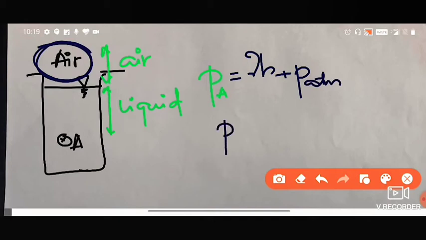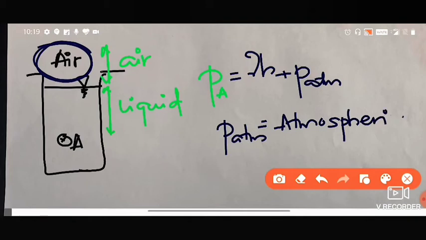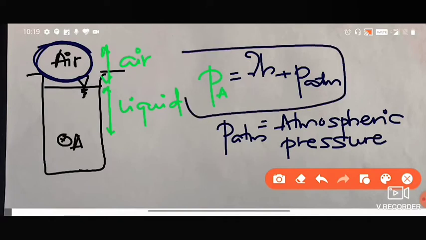PATM means atmospheric pressure. So this is the most general way in which you can express pressure at any point. Pressure at any point is given by gamma times H plus atmospheric pressure.